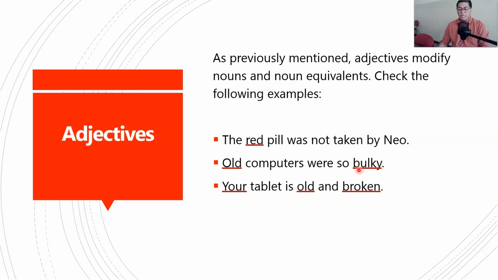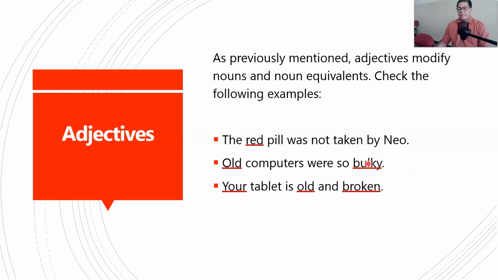But bulky is not placed next to the word that it modifies. As you know, considering sentence elements, bulky is a predicate adjective. Here we have the linking verb, were, and bulky. All computers were what? So bulky.